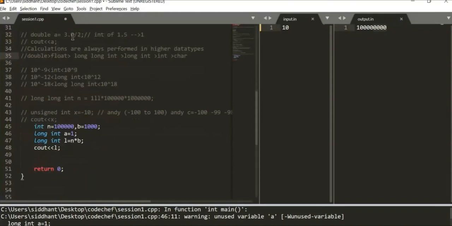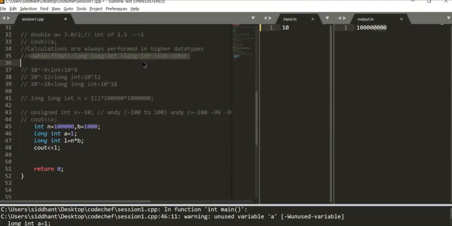So for converting it to float, we just added 0.0 with the 3, or we could have also added it with 2.0, or we could have multiplied it by 1.0. We just need something of a higher data type inside this expression, and then we printed it out.